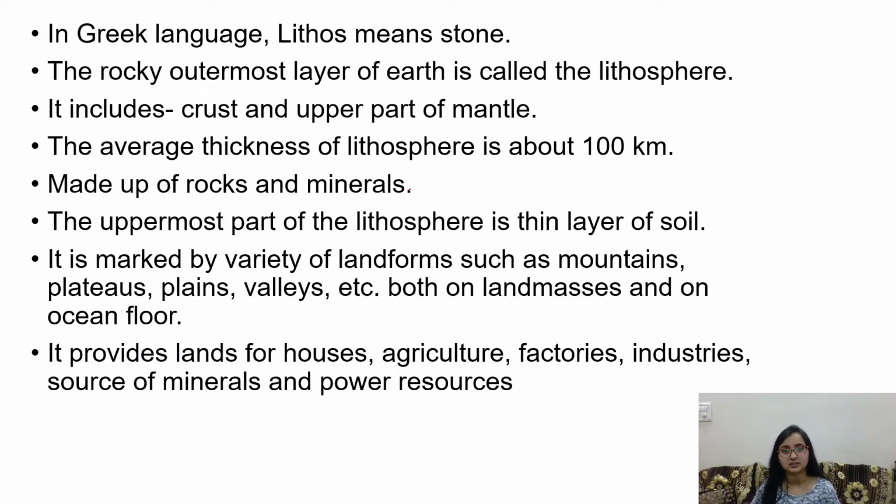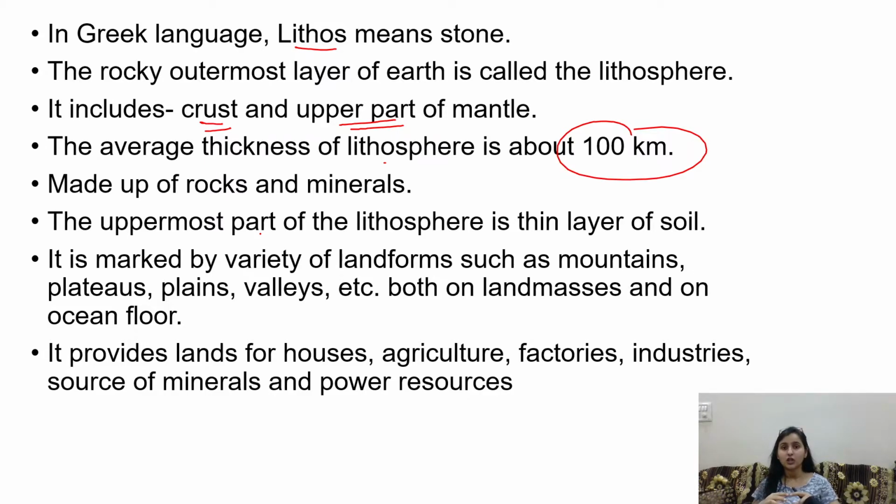Let's discuss the definition. In Greek language, lithos means stone. The rocky outermost layer of the earth is called lithosphere. It includes crust and the upper part of the mantle. The average thickness of lithosphere or land is about 100 kilometers. It is made up of rocks and minerals. The uppermost part of the lithosphere has a thin layer of soil. That's why we are living, right? When you are standing on the land, you can see rocks, minerals and soil, and how the land is formed, it is called lithosphere.